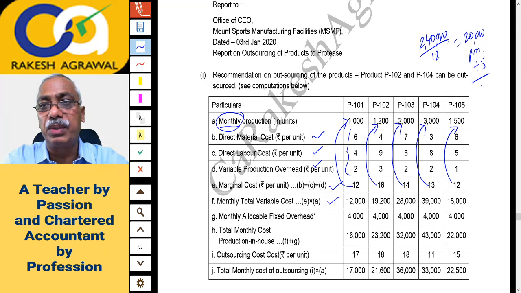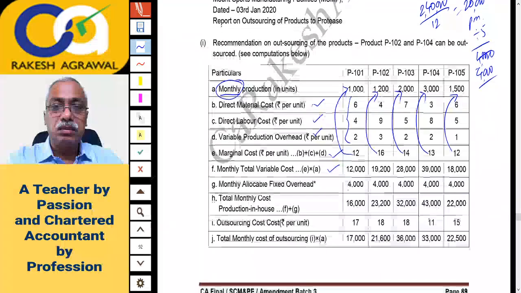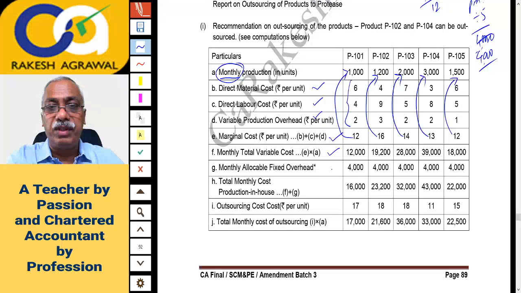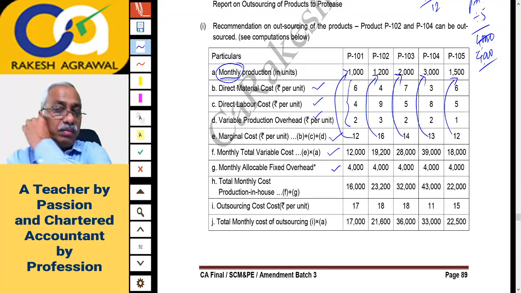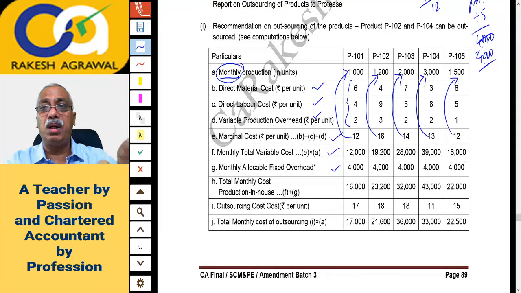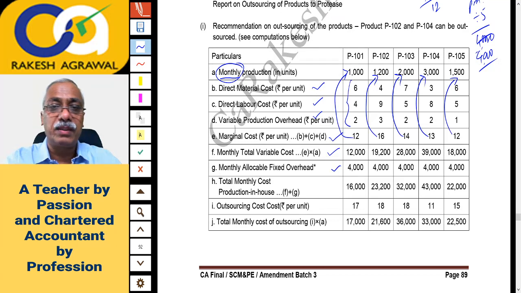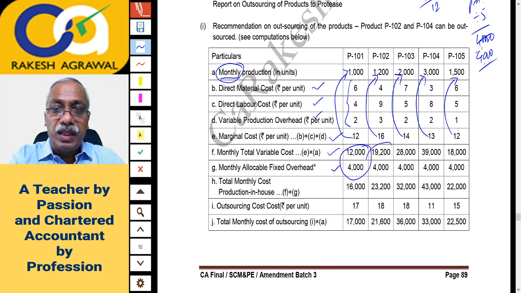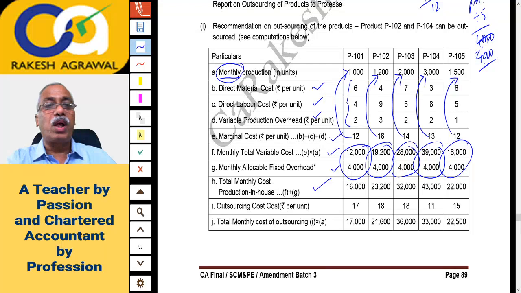That is what is written in the question. So it becomes 4,000 for each product. That is how this 4,000 monthly fixed overhead is written in every product's column: 20,000 total per month divided over 5 products. If you add these relevant costs together, you get the total monthly cost for production in-house.